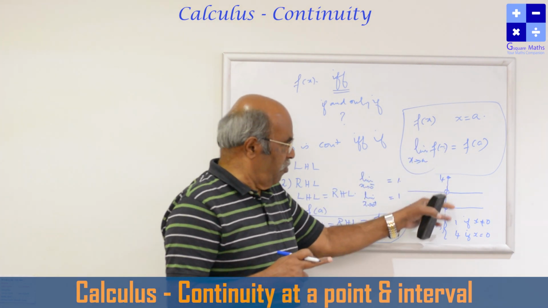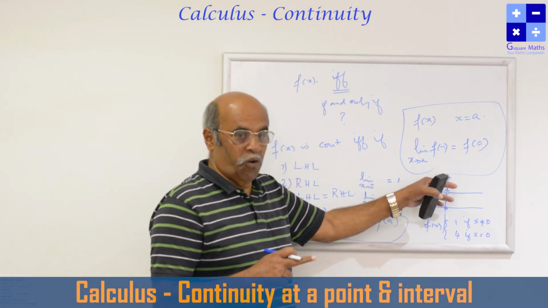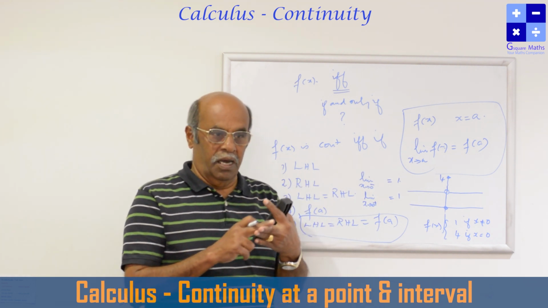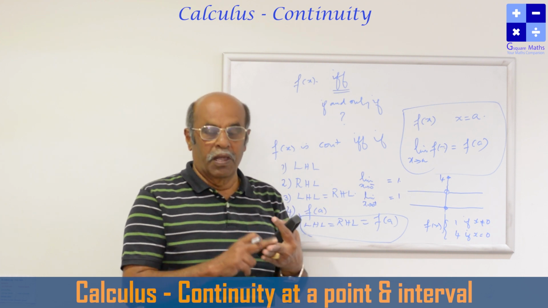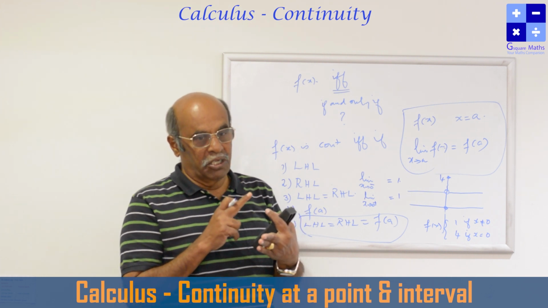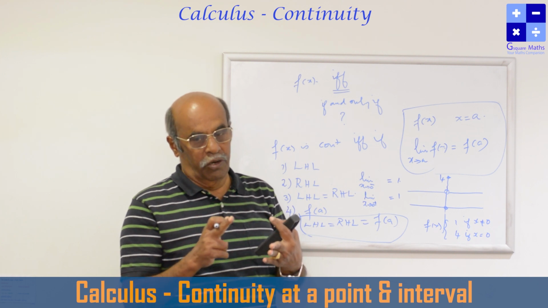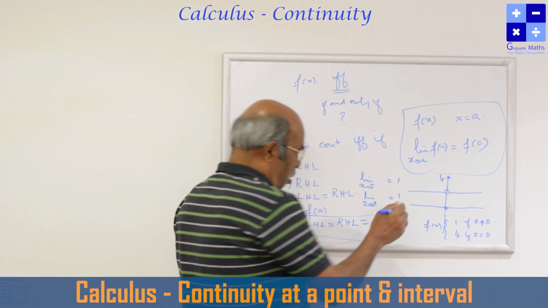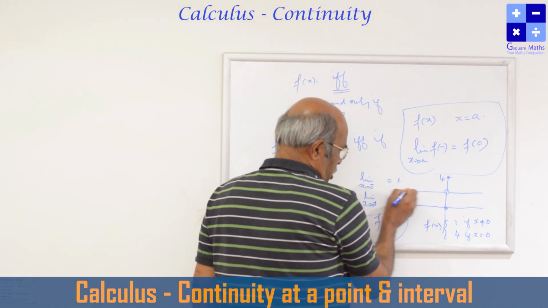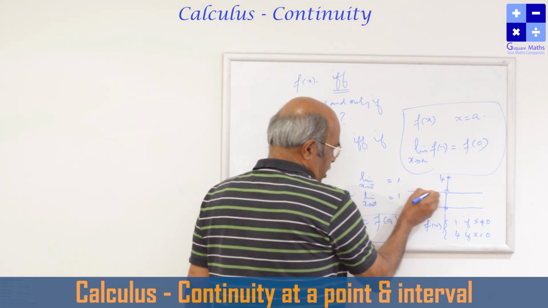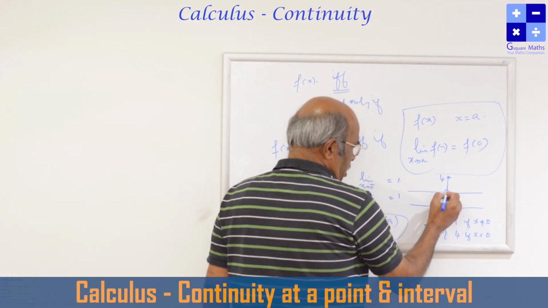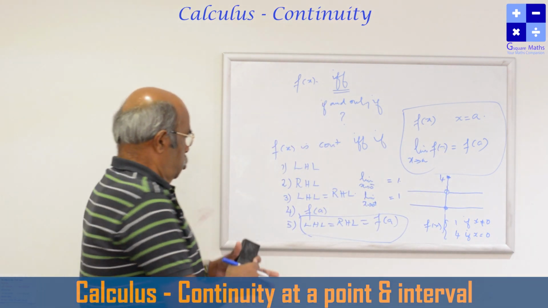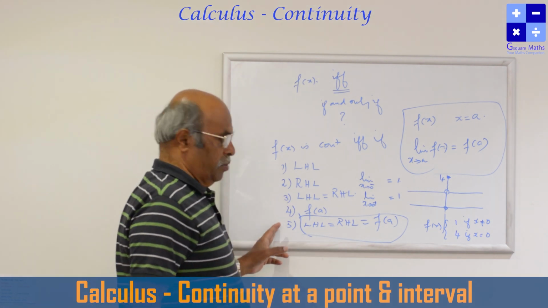In this case, function value is defined. At x equal to 0, the function value is defined as 4. Limit value exists, LHL exists, RHL exists, both are equal also, but the function value is not equal to the limit value, and hence the function is discontinuous at the point x equal to 0. That is what we are drawing, a continuous line, a linear equation, but to complete this I have to lift my pen and put a dot. So my dear children, these are the 5 conditions it should satisfy.